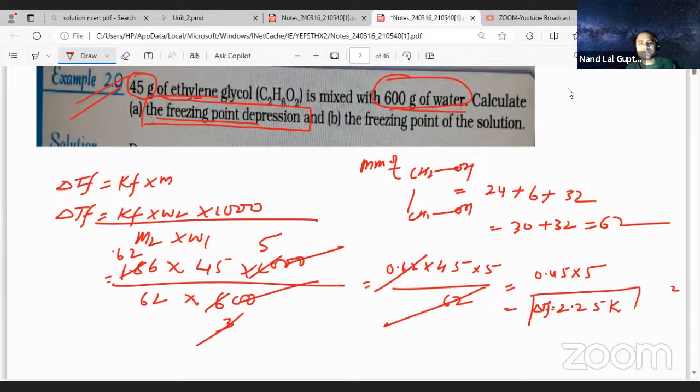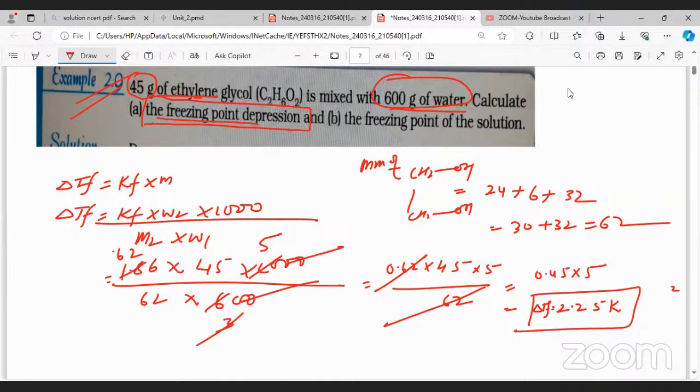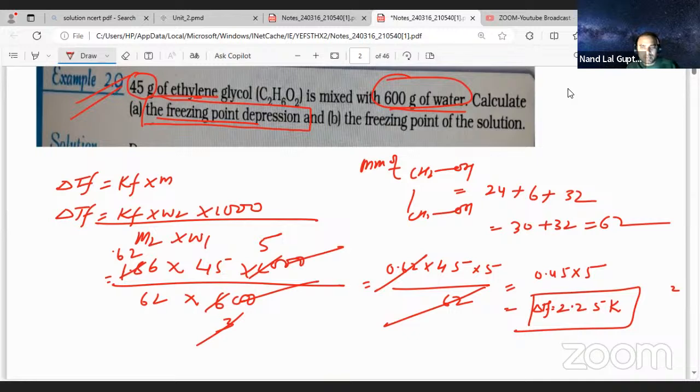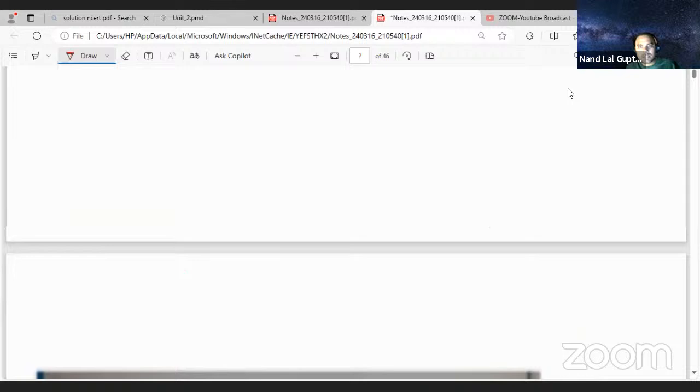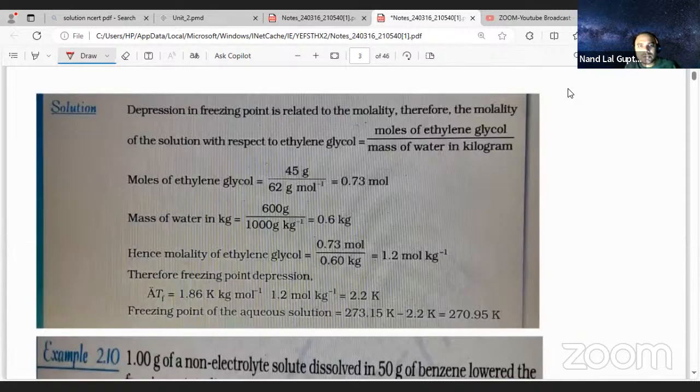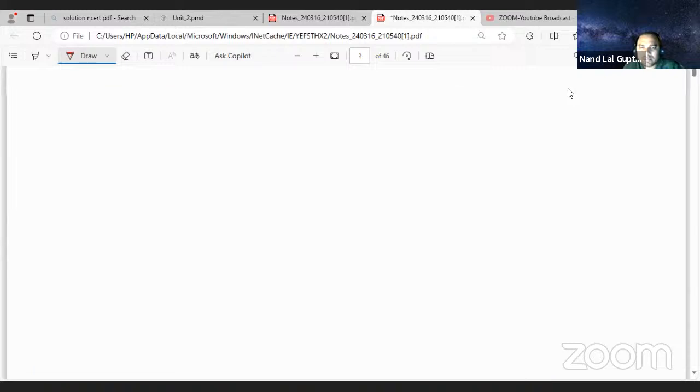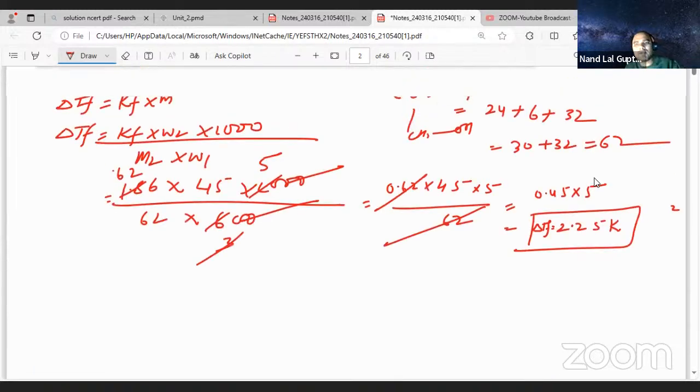Can't you understand this one? Hello? Yes. But we have to check the answers also. Checking the answer: depression in freezing point, delta TF, how much is coming? 2.2 Kelvin. How much did we get? Delta TF is 2.25. Can't you understand this?